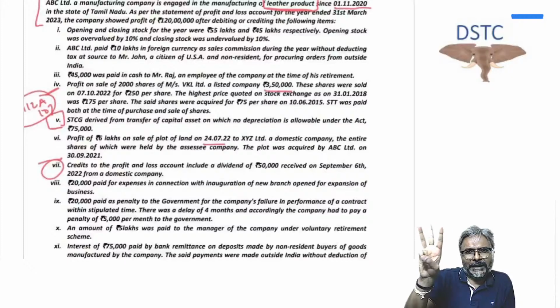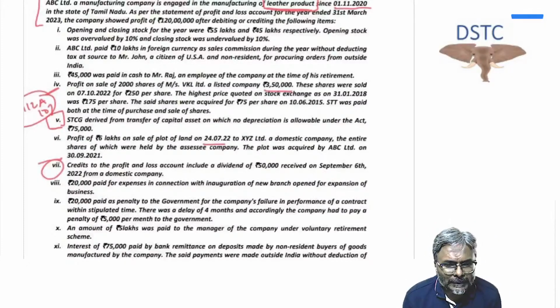Leather, footwear and apparel. So ABC Limited, a manufacturing company, is engaged in the manufacturing of leather products since 1st of November 2020 in the state of Tamil Nadu. As per the statement of profit and loss account for the year ended 31st March 2023, the company showed profit of rupees 120 lakhs after debiting credit of the following.